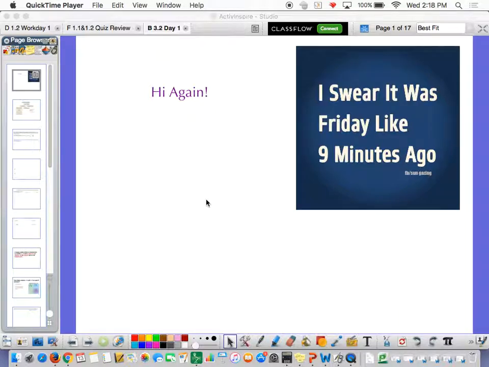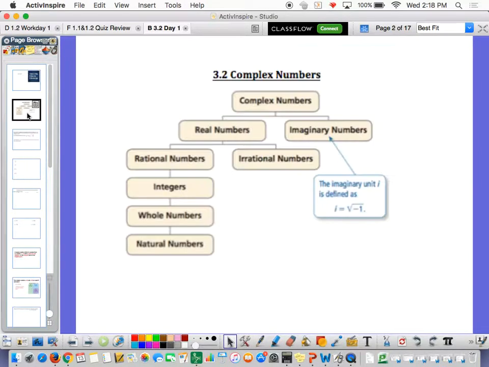This video is over section 3.2, which is covering complex numbers. Complex numbers are fun. And so if we look at this chart here, what I realize is you guys really don't know how to define numbers necessarily. And so this chart does a really good job with it.